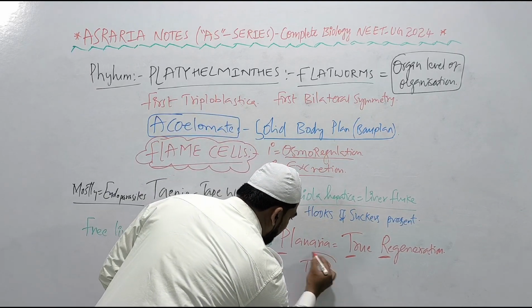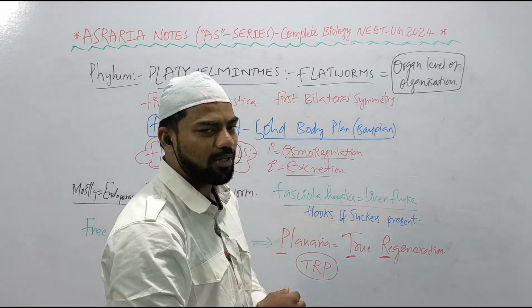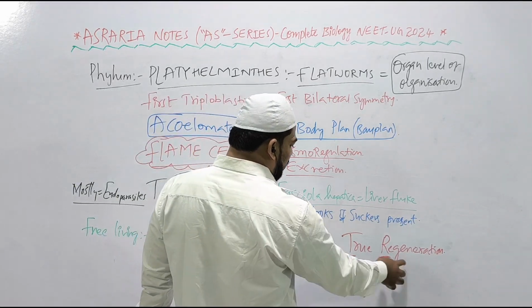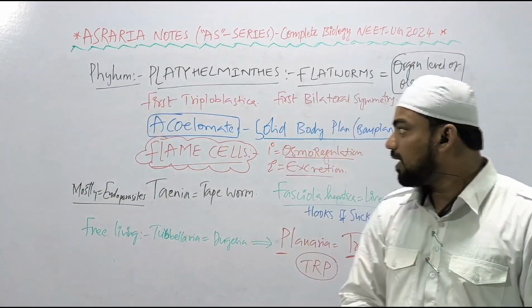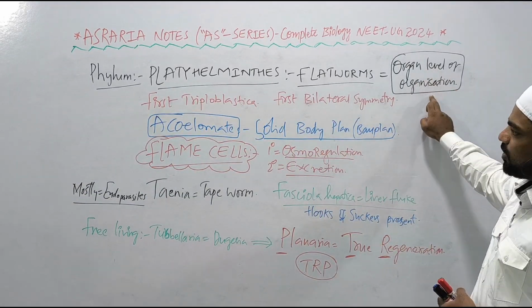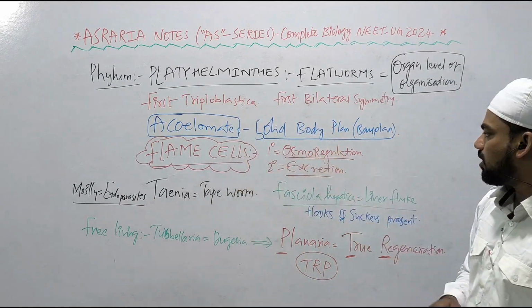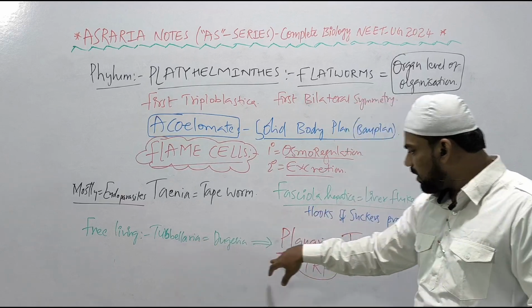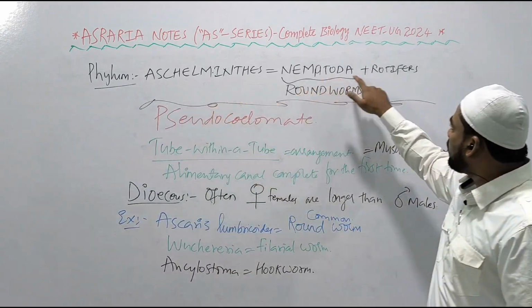The mnemonic to remember is TRP, right? Now at the current situation, our media can go up to any extent for TRP, right? TRP is the mnemonic. T for true, R for regeneration capacity can be seen in P for Planaria, that is free living Turbellaria of the Platyhelminthes. Important point here is organ level of organization, acoelomate, first triploblastic, first bilateral symmetry, flame cells, primary osmoregulation, secondary excretion, mostly endoparasites, but free living Turbellaria, Planaria shows true regeneration capacity.